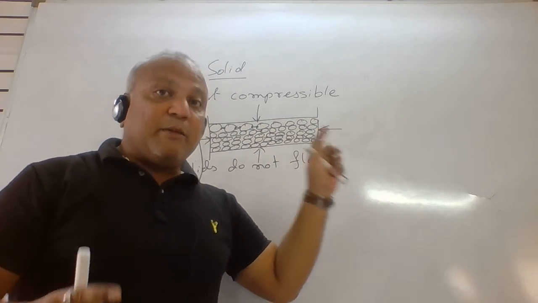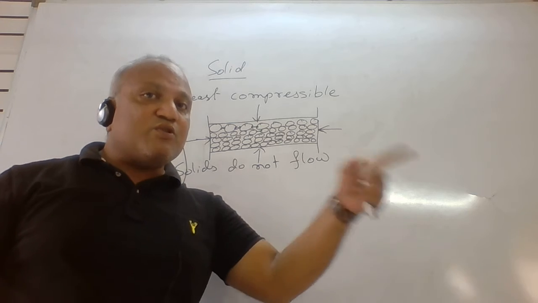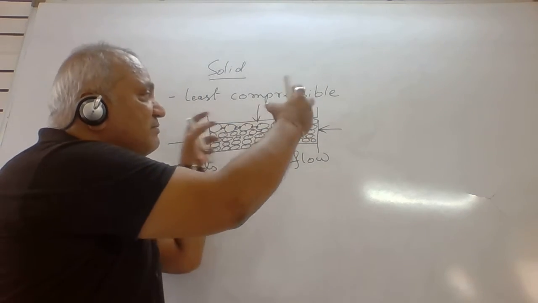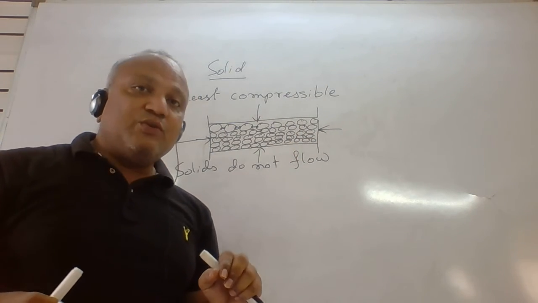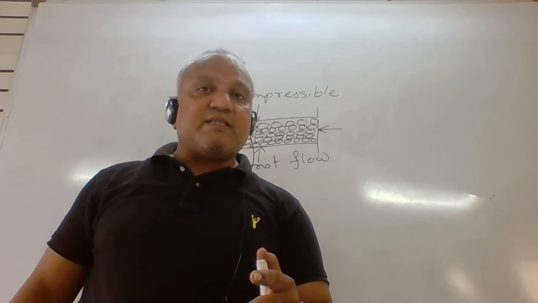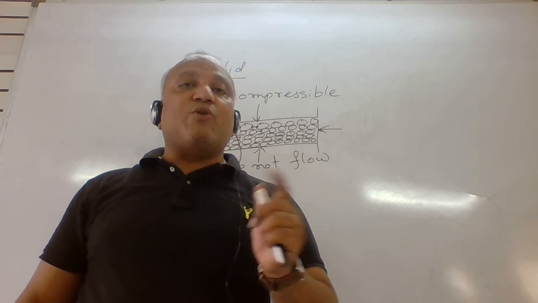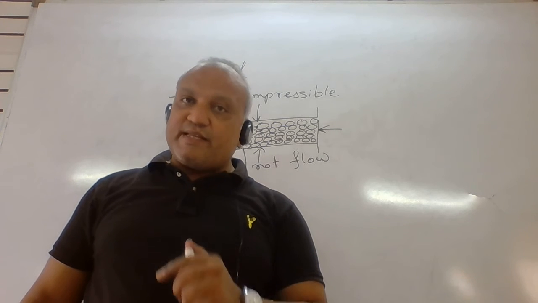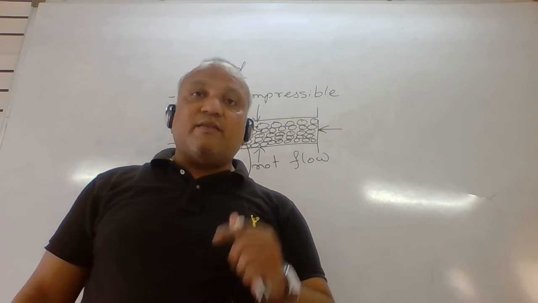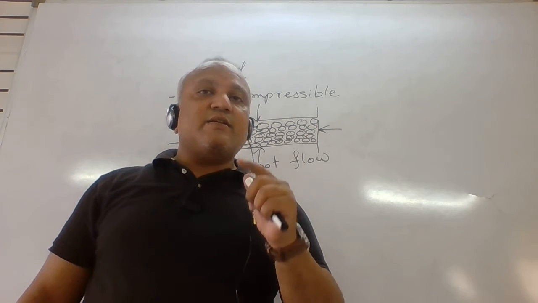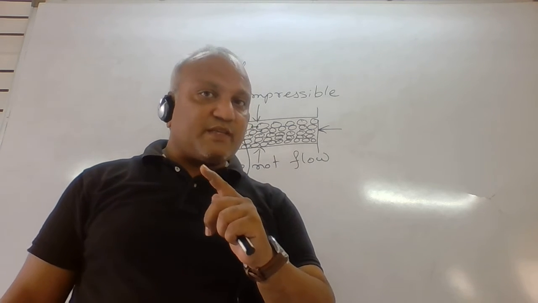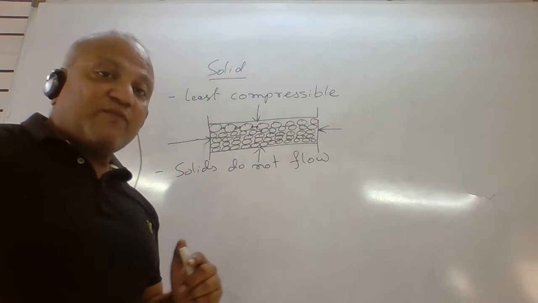Second, the particles cannot flow because the attraction is much. So the attraction between two particles is very much, and because of this attraction and this least space, the solids do not flow. Is it clear? Why do solids not flow?